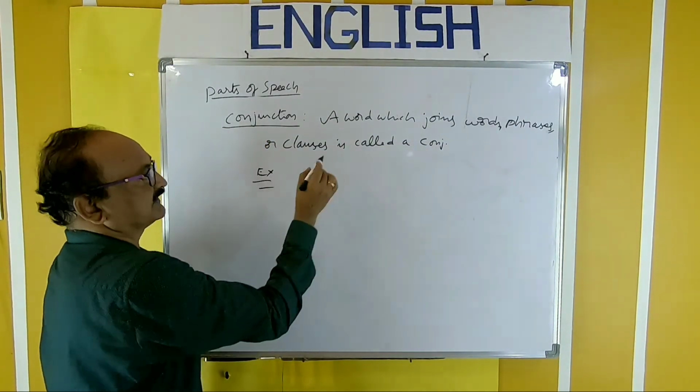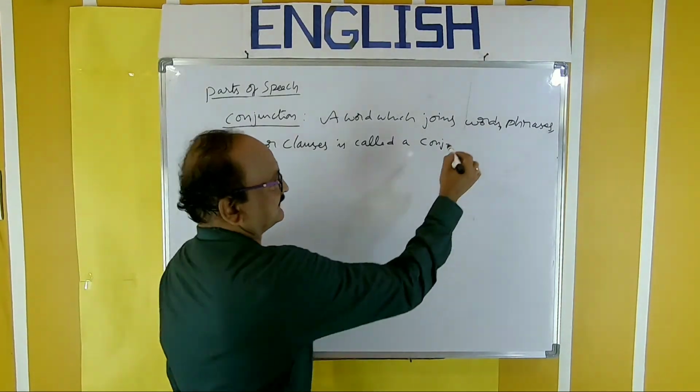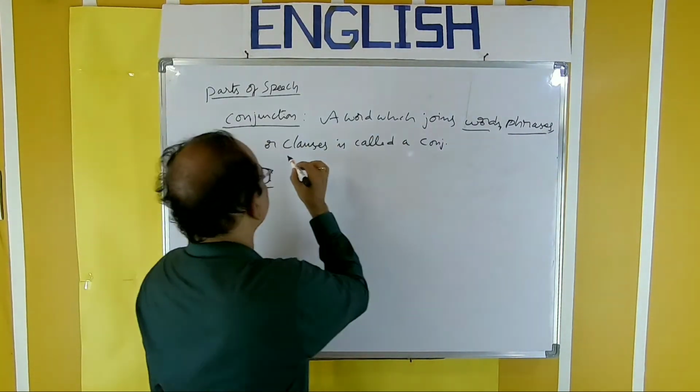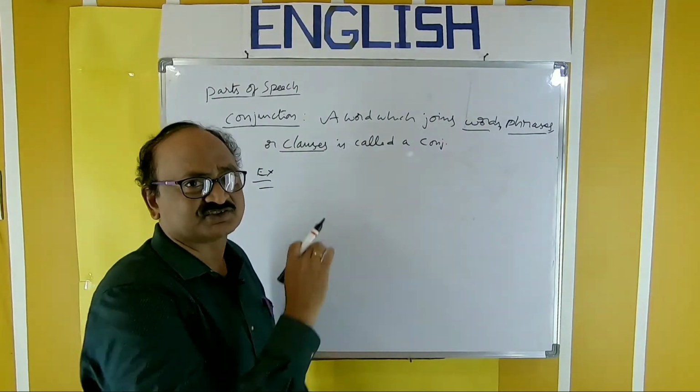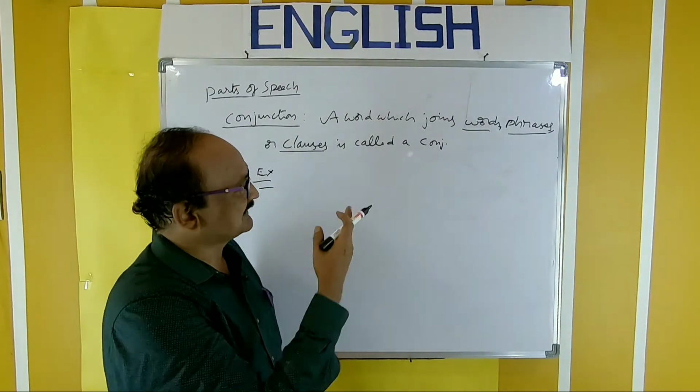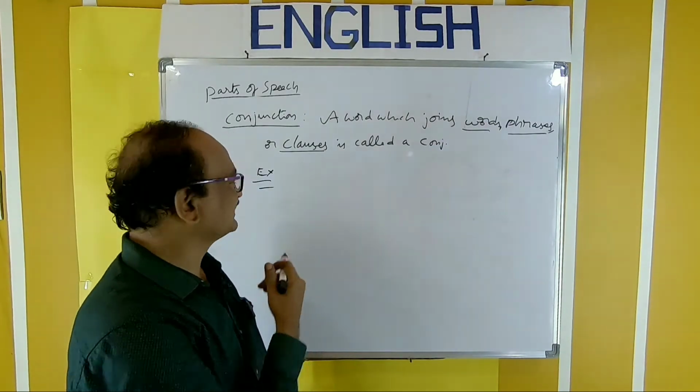Examples. So it joins together sometimes words, sometimes phrases, and sometimes clauses.